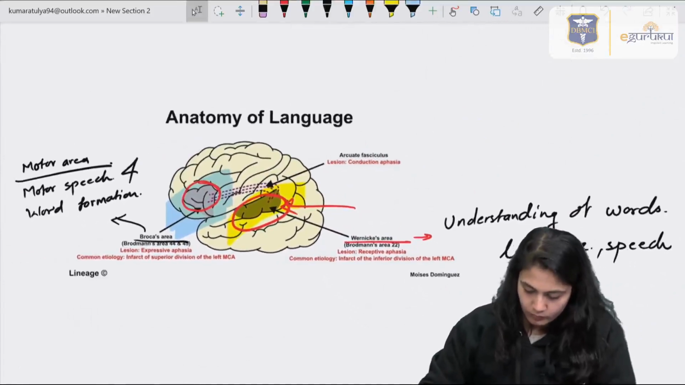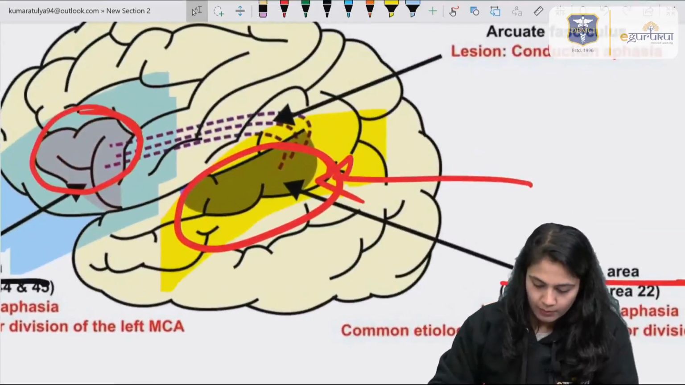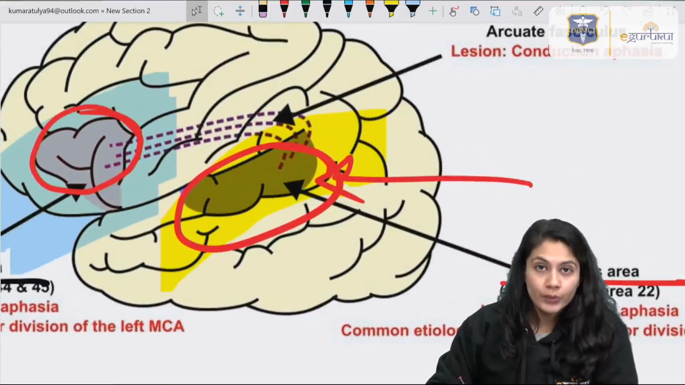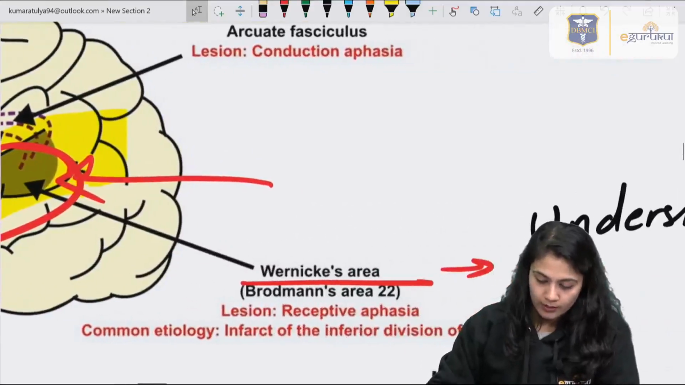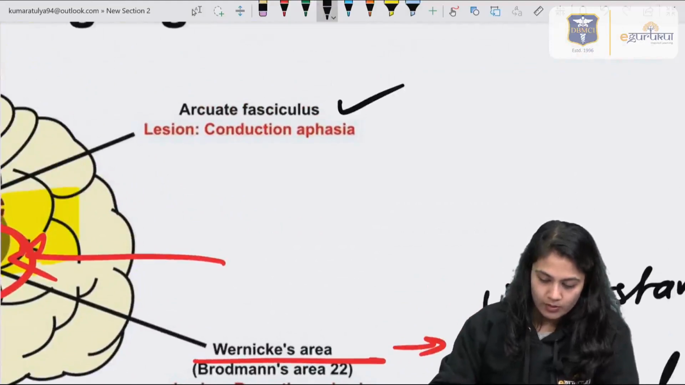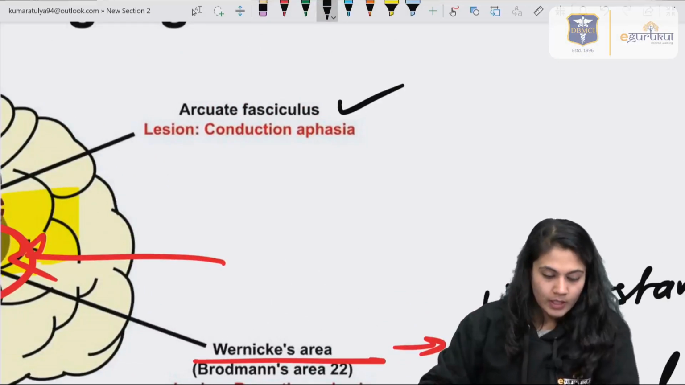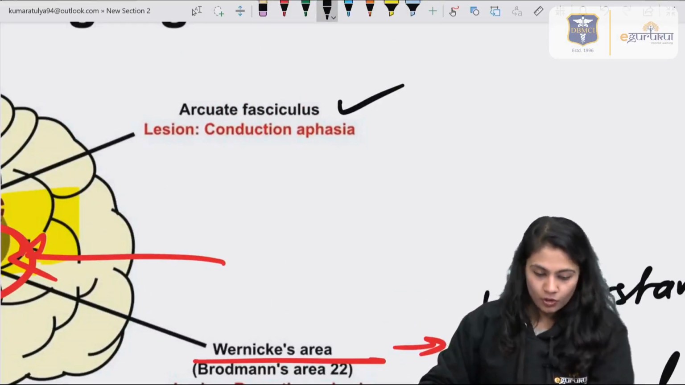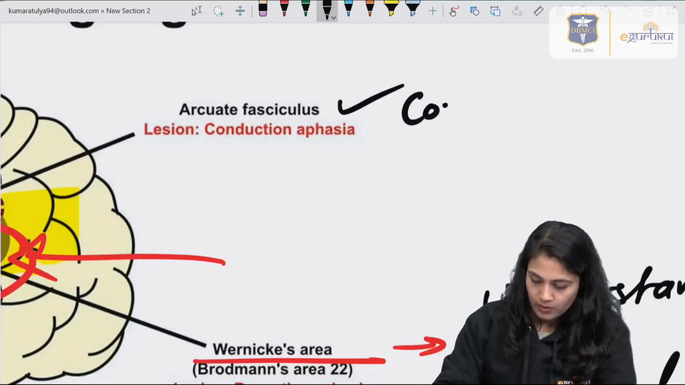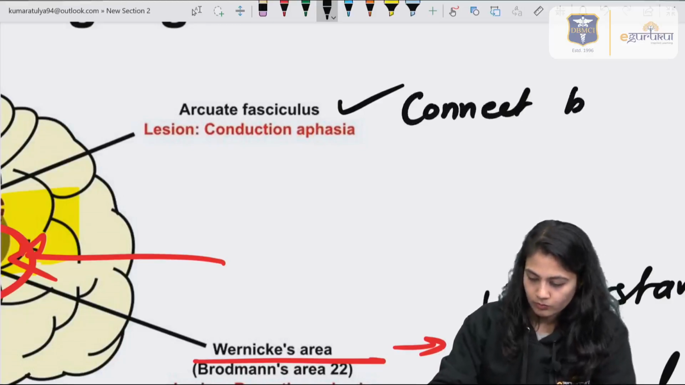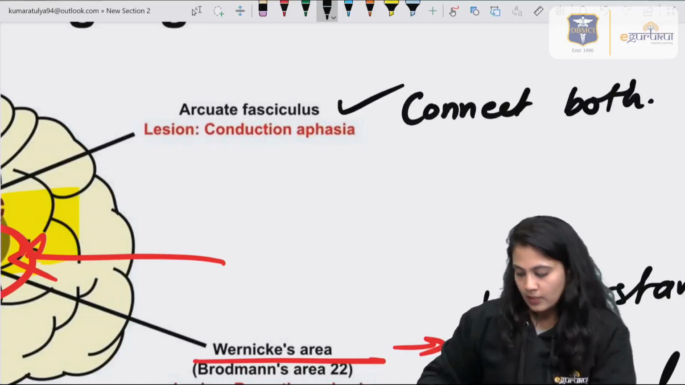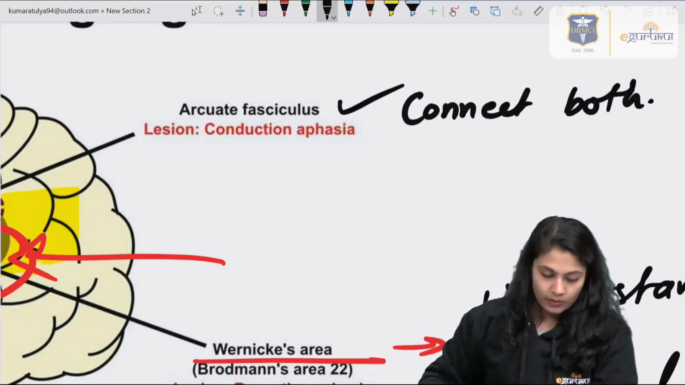Now, in between these two, you can see the fibers which are connecting these two, right? Those are the fibers of the arcuate fasciculus. Now, what is the function of the arcuate fasciculus? It connects both areas. Both the areas are connected by the arcuate fasciculus.